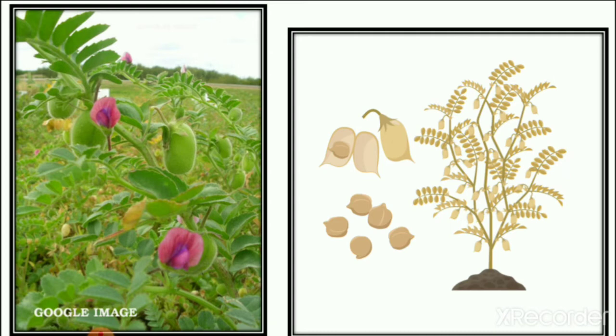You can see the flowers of chickpea and the dry chickpea also. The whole plant becomes dry, then we take out the chickpea from it, and we also eat green chickpea. Some plants we take out when it is green, and some plants we leave there for drying.